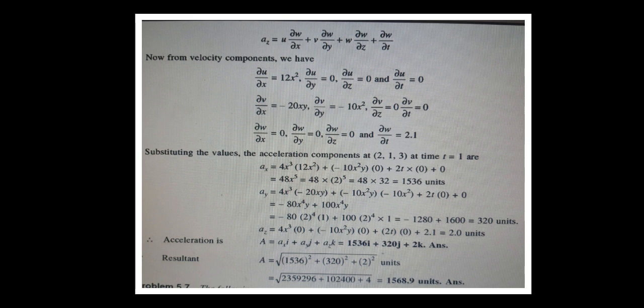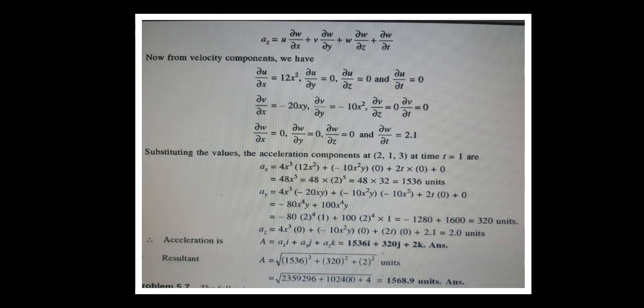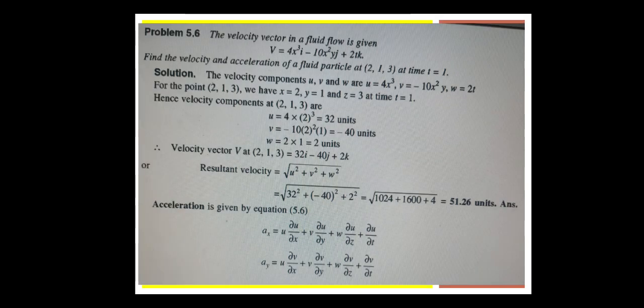That is for the u component case. Now if you see the v component, dou v by dou x: we are having minus 10x square y, so differentiating the v component we get minus 20xy. Then dou v by dou y is as it is minus 10x square, and dou v by dou z is equal to 0. The t derivative is also 0. Next, for the w component, dou w by dou x is equal to 0. Why? Because there is no x in w, right?